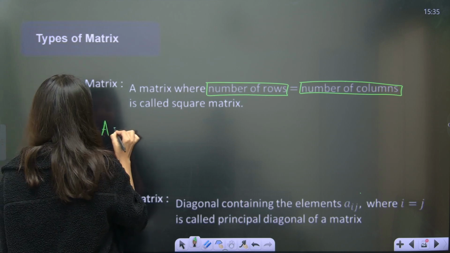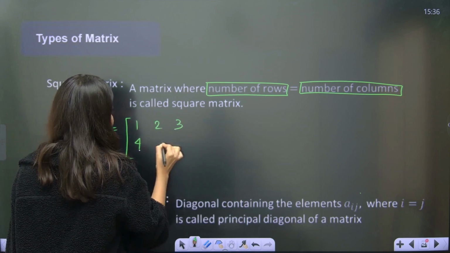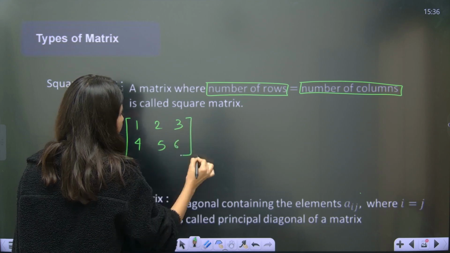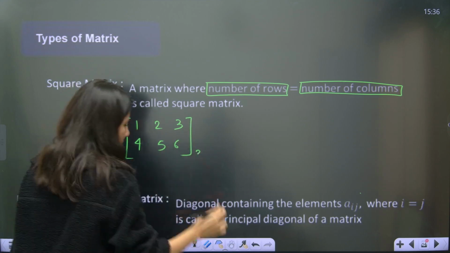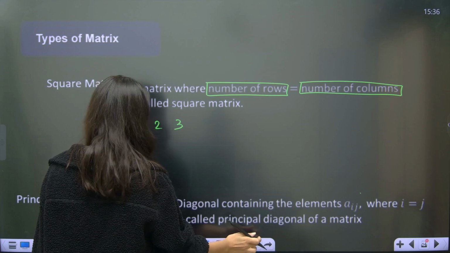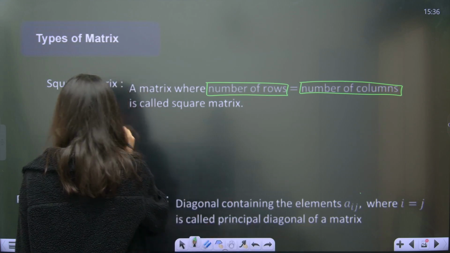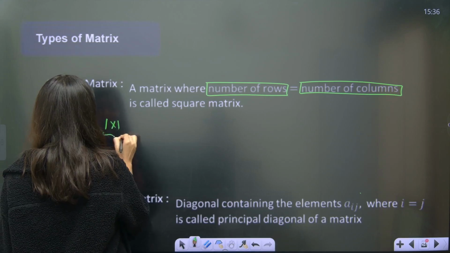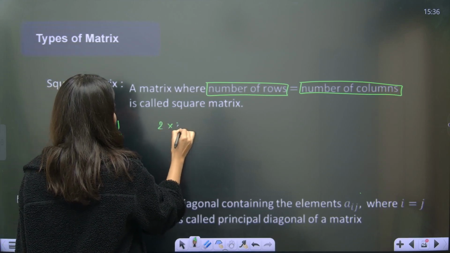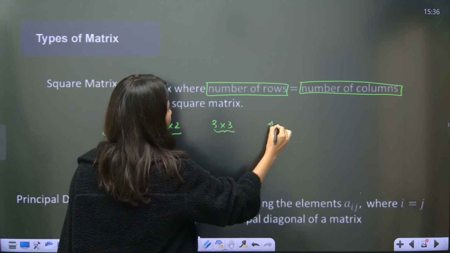So if I just take 1, 2, 3, 4, 5, 6, this is not a square matrix. 1 cross 1 is one such order, 2 cross 2 is another order, and 3 cross 3 is another order, then 4 cross 4 also.